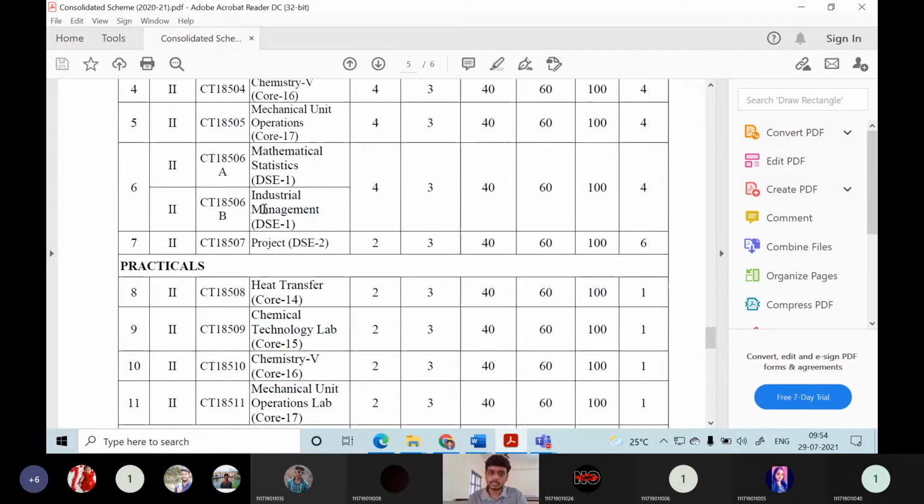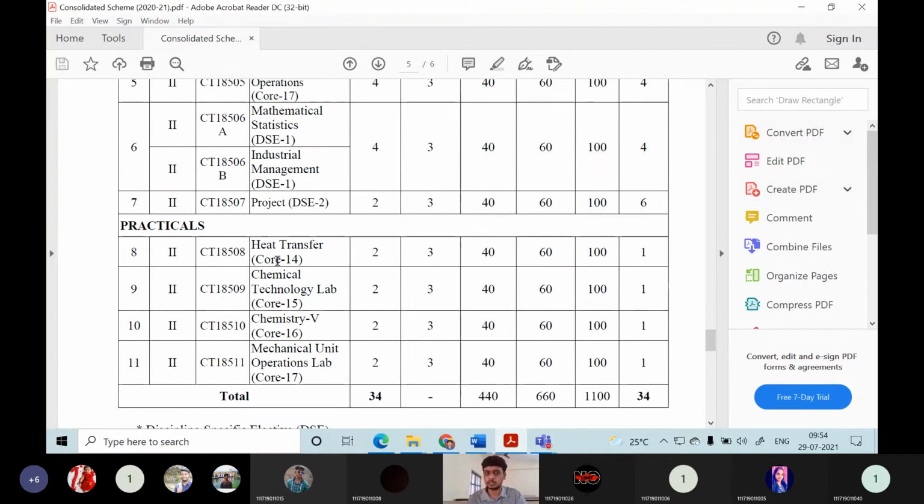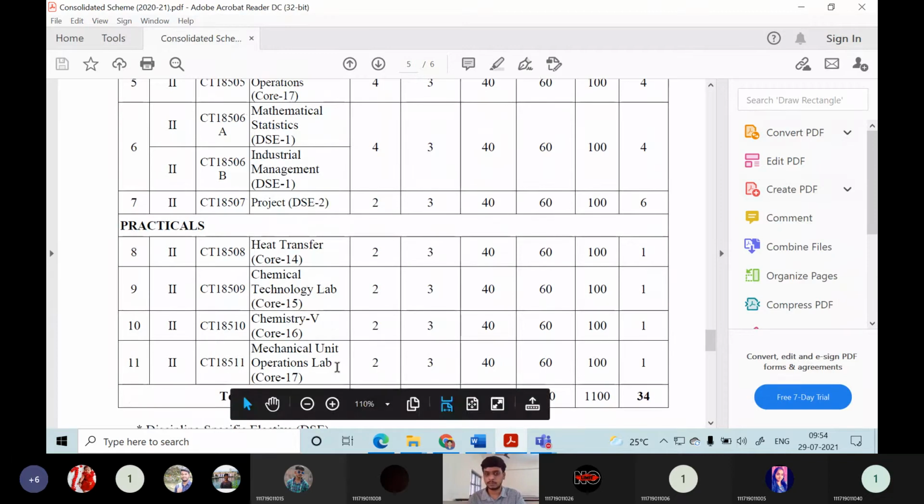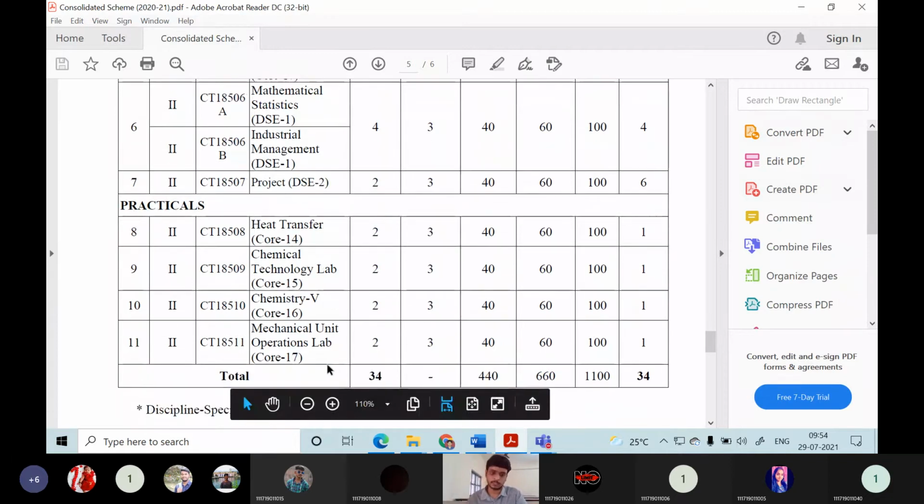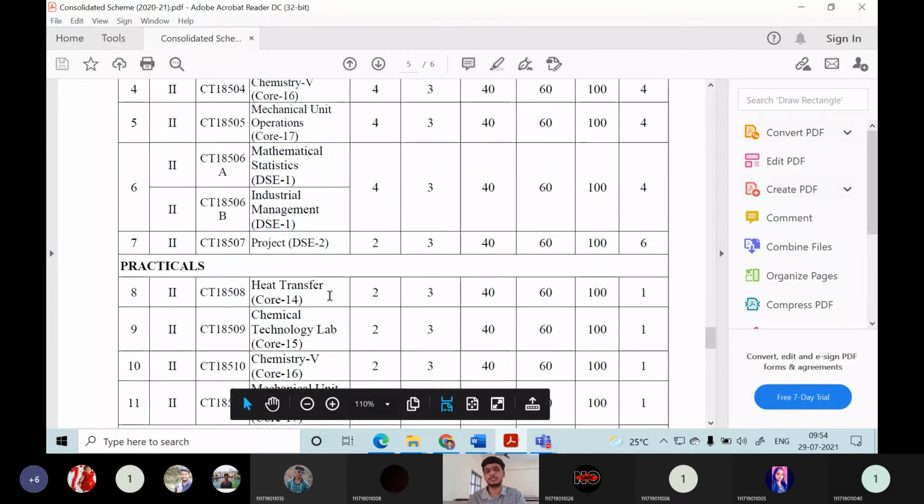Then coupled with all these theory courses, there are practical courses. Heat Transfer lab will be dealt with by Vijay sir, and Chemical Technology lab will be dealt with by myself. Then Chemistry 5 lab will be dealt with by Amaldas sir. Then Mechanical Operations lab will be dealt with by Cyprus sir. So these are the 5th semester courses.